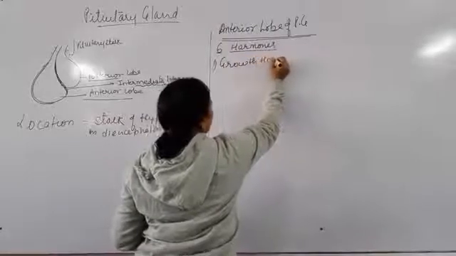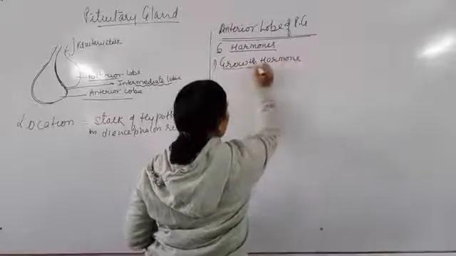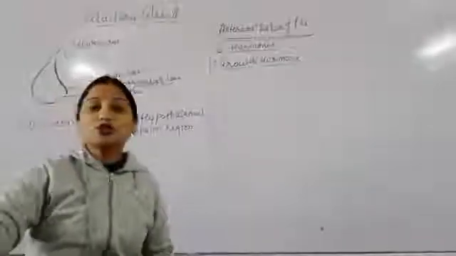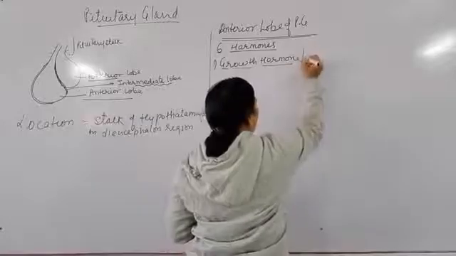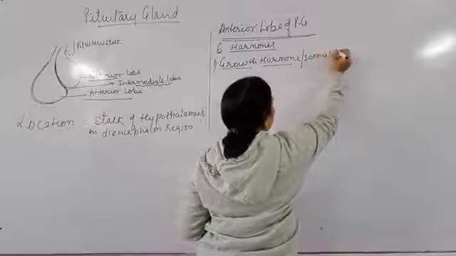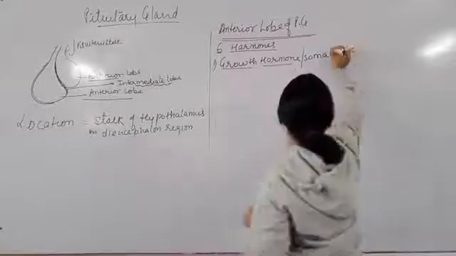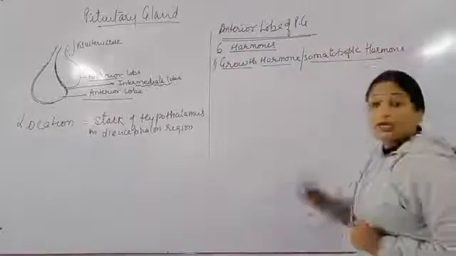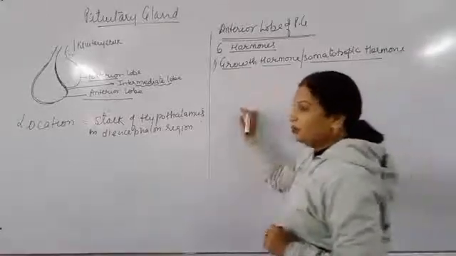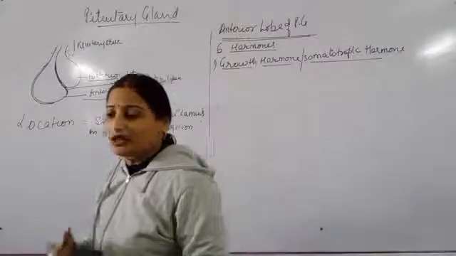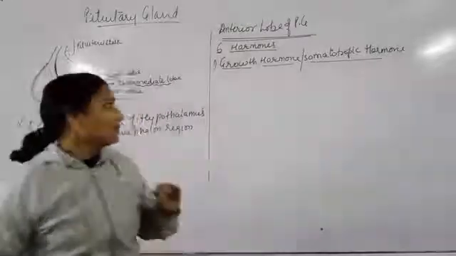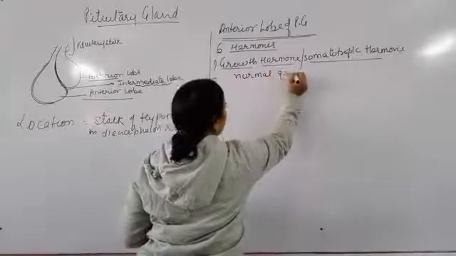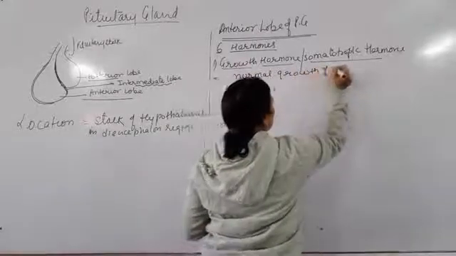So the first important one is growth hormone, also called the somatotropic hormone. Now, as the name says, growth hormone regulates the growth of the body. So it stimulates the normal growth of the body.